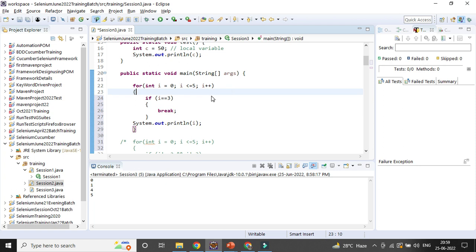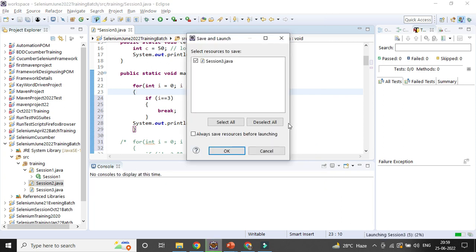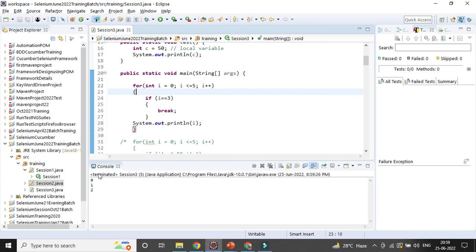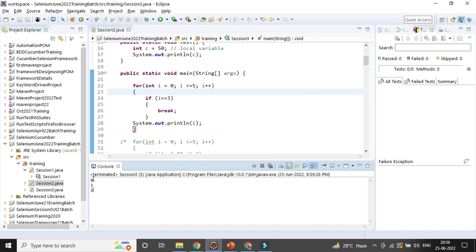Let's run it and see what is happening. As and when it matches 3, the remaining iterations after 3 will not be considered, so it immediately terminates the loop. You can see 0 1 and 2 are getting executed. That is the thing called break. Suppose you want to visit blocks 1 2 3 4 5, but you have to go to 1 and 2. After that you give the instruction: go till block 3, the remaining will be done tomorrow. That is the reason you can break it immediately. We'll check 1 2 and 3, and as and when an instruction comes, then you can continue.